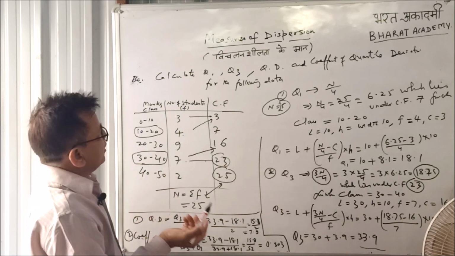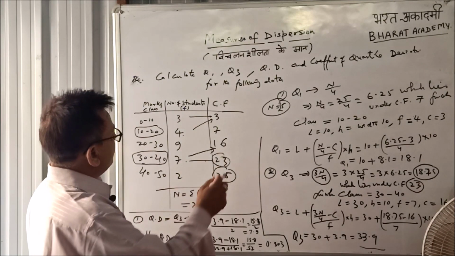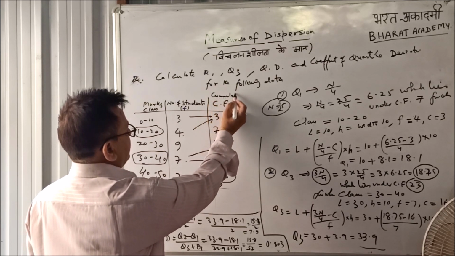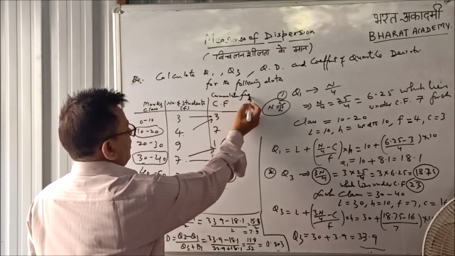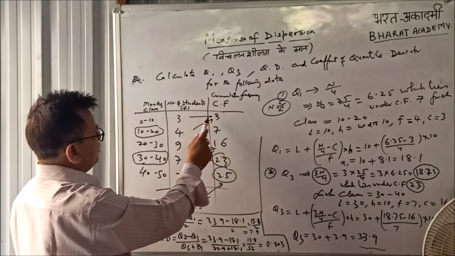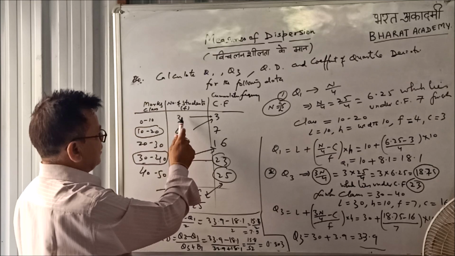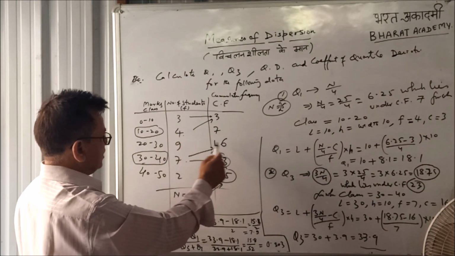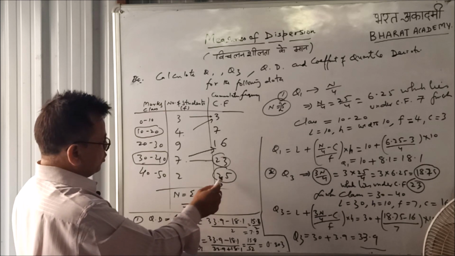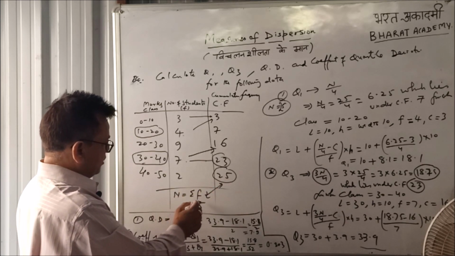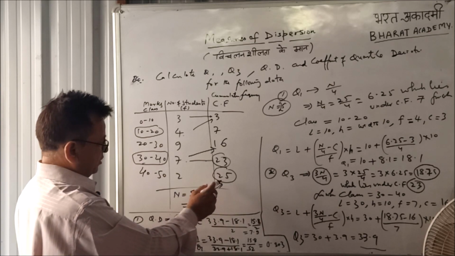Now to calculate the quartile deviation, you have to find the cumulative frequency, CF. The first cumulative frequency will be the same as the original frequency, then keep on adding: 3 plus 4 is 7, 7 plus 9 is 16, and so on. The last cumulative frequency is 25.